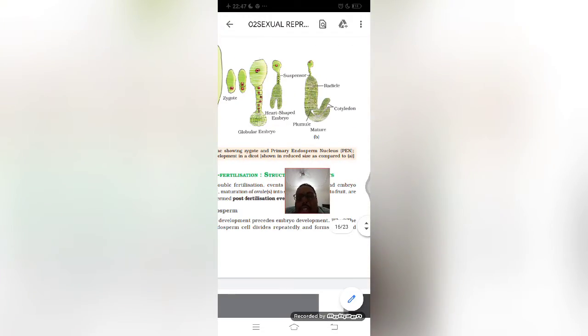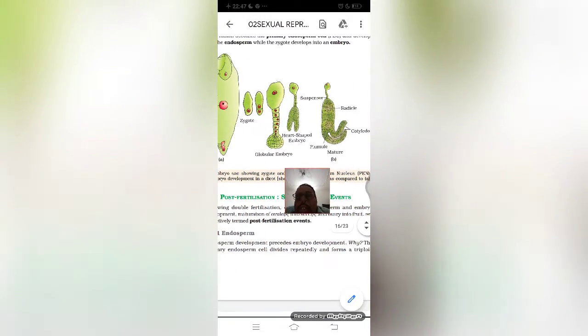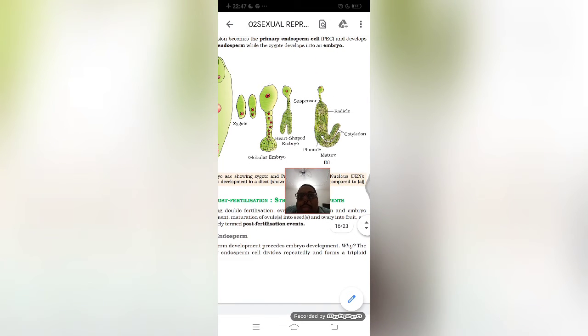The next thing that comes is how it is developed into an embryo. So actually this is a post fertilization event, that means whatever is happening after fertilization, after the formation of the zygote. Soon after the fertilization takes place, it will form a zygote. Once a zygote is formed, whatever takes place after that is considered a post fertilization event. From the zygote onwards is considered a post fertilization event.